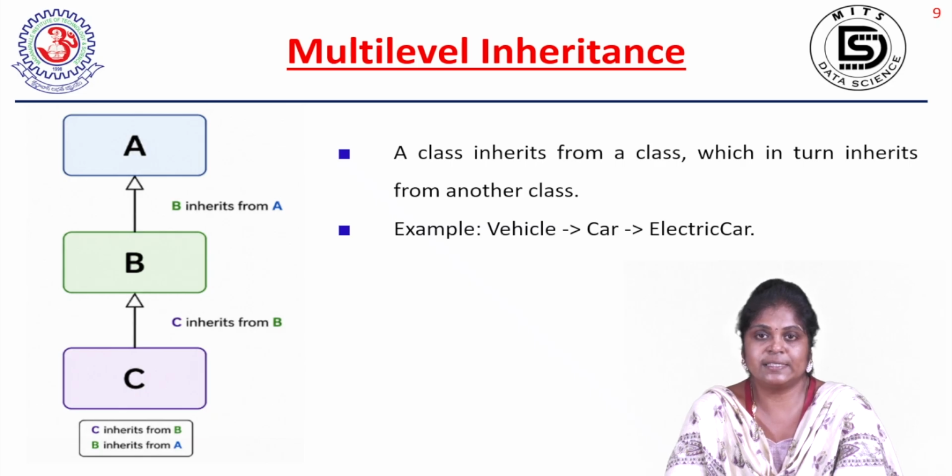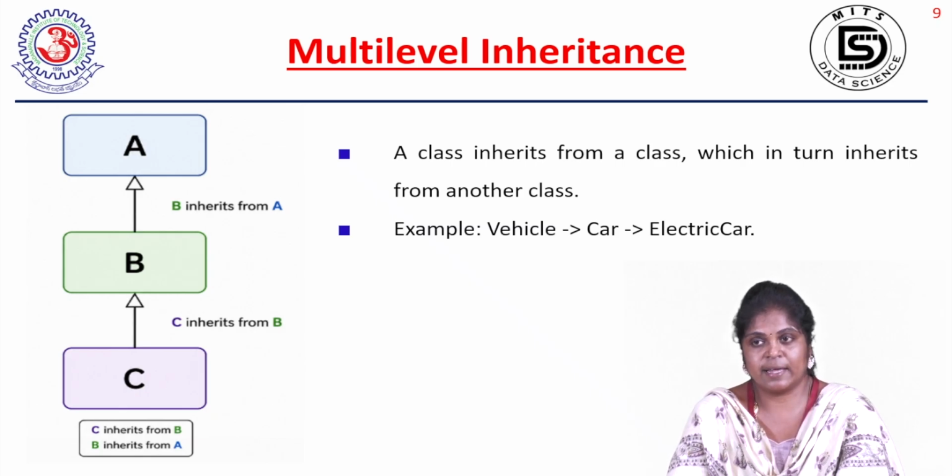So what is multi-level inheritance? A class inherits from another class, and that another class is already inherited from another class. So that is called multi-level inheritance. You can look at the diagram here. B is inheriting from A. From that B, again C is inheriting. So this is called multi-level. Here in this multi-level, two levels are there. In some cases, if you want, you can go for 3 levels, 4 levels, 5 levels. That depends on your application requirement.